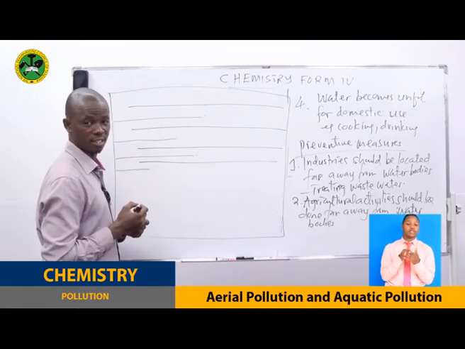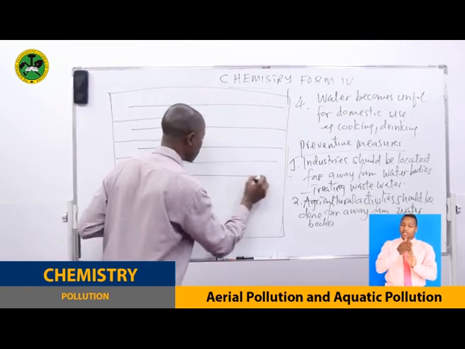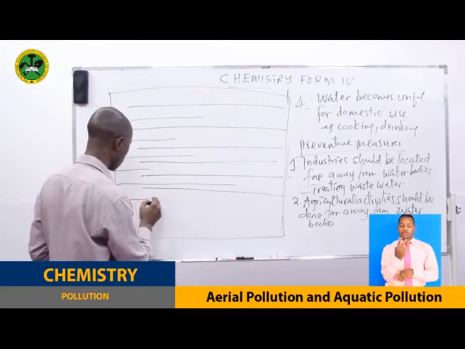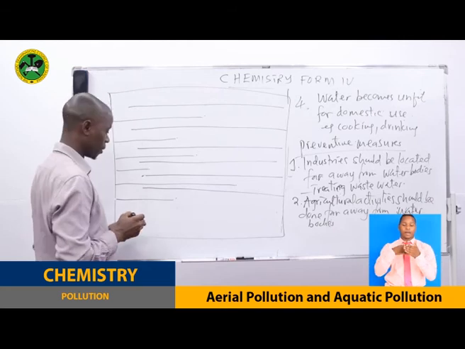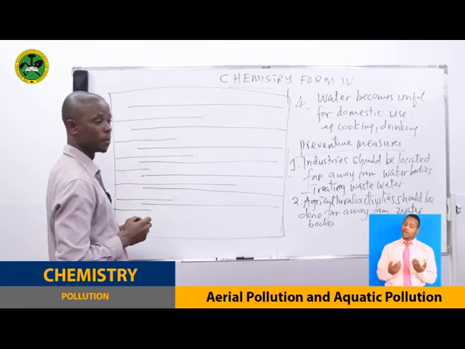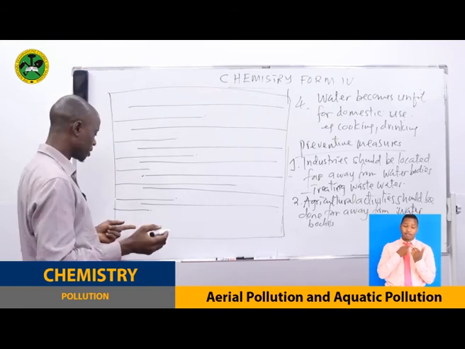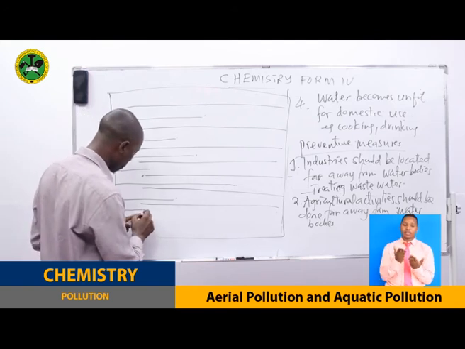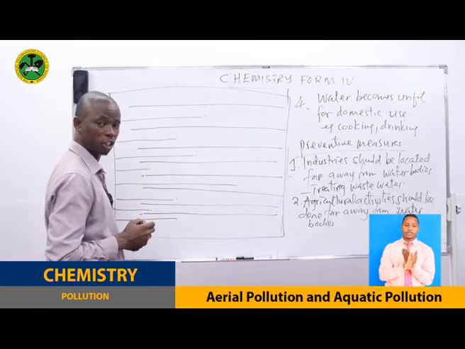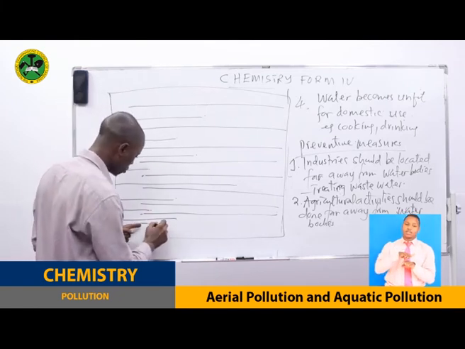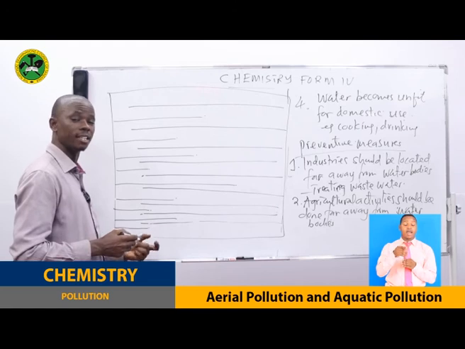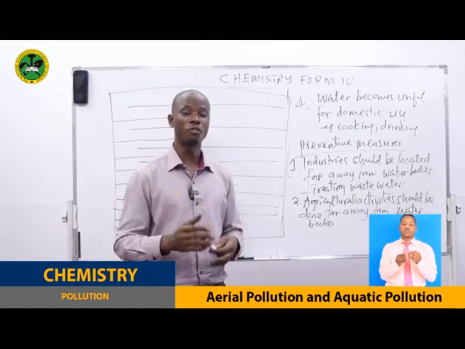Now after there, you go to the effects. You start, the following are the effects. You start firstly, explaining what the first point is, what it's all about, giving examples if possible, going to the second one, explaining that way. Then proactive measures, that means preventive measures. The following are preventive measures to be taken in order to prevent aquatic pollution. Firstly, you explain. After you explain, at the end, you give the conclusion. That is the good way of writing an essay.